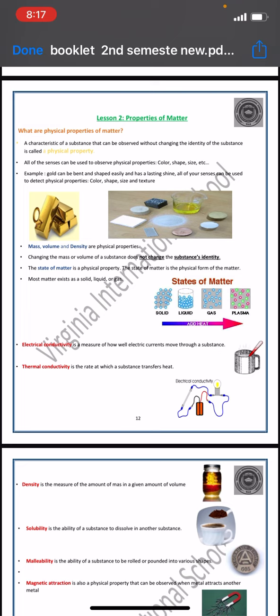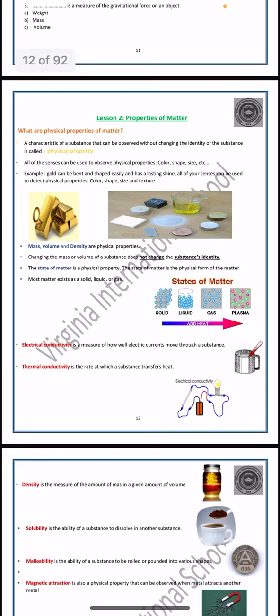And also you have to know that we have three states of matter: solid, liquid, and gas. When we change from a solid into a liquid, okay, changing the state of matter from a solid to a liquid, just like changing a piece of ice into liquid water, this is a change from a solid into a liquid. This is considered as what? To know, ask yourself, has the identity changed, or do we have the same identity and only the outer shape changes? Yes, actually the identity is the same and we only change the outer shape of the matter. So this is a physical property and not a chemical property.